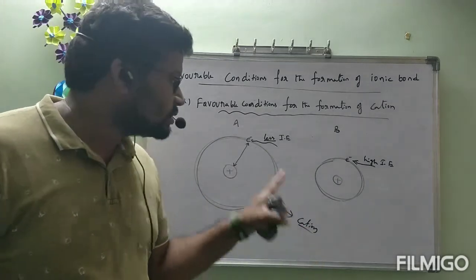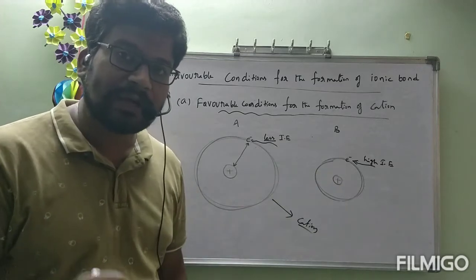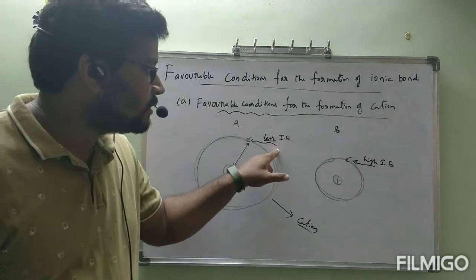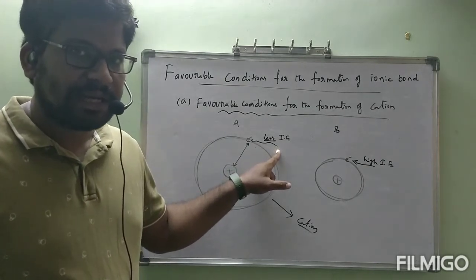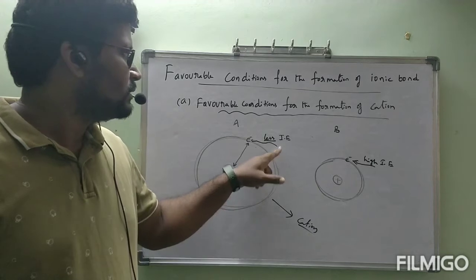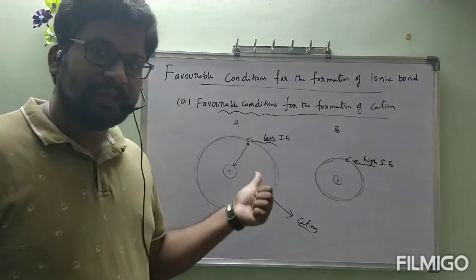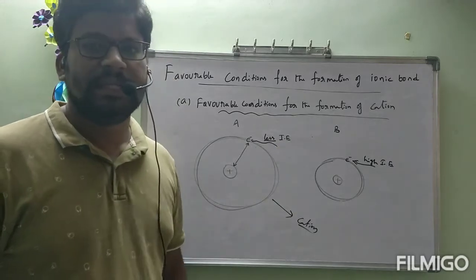Is it correct or not? So out of these two atoms, which atom will be converted to cation easily? This atom, which has less ionization energy. The atom with less ionization energy can form the cation easily.